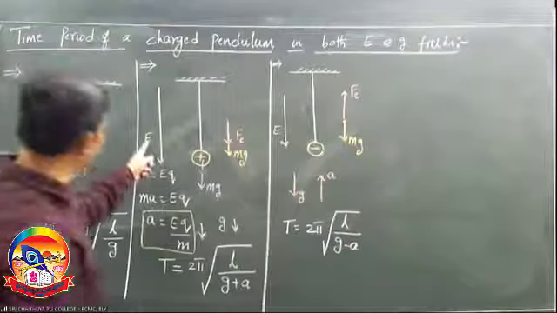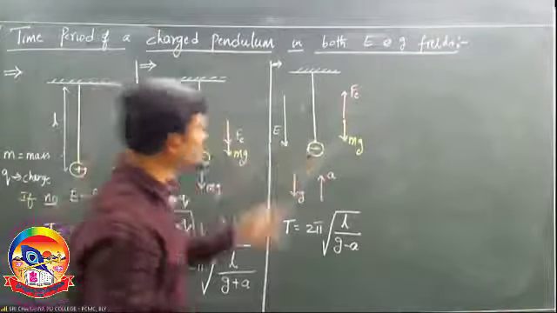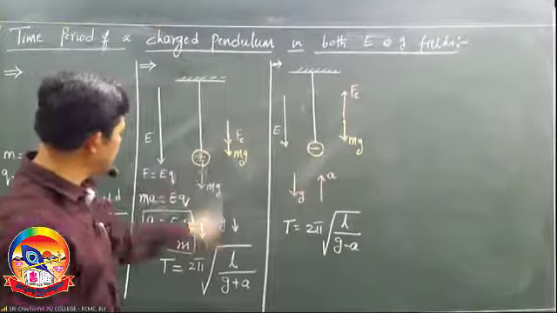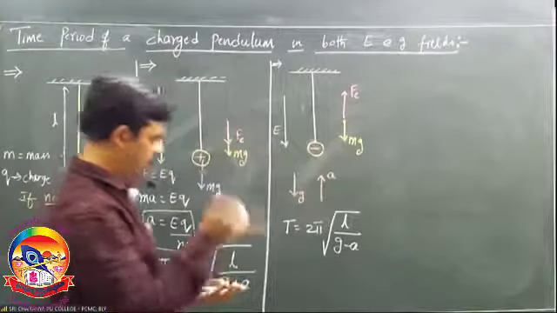So in the downward field, positive charged pendulum, plus; negative charged pendulum, minus. Next.